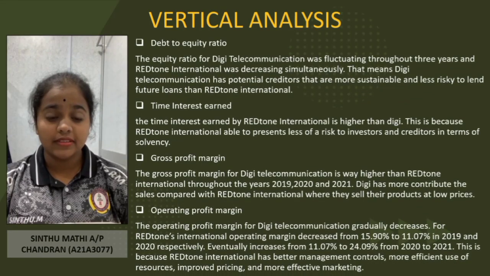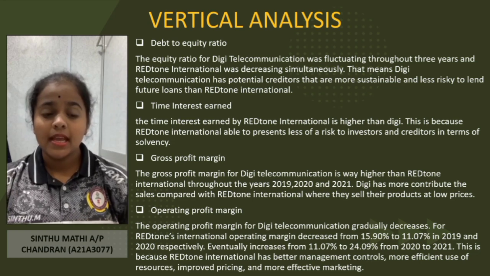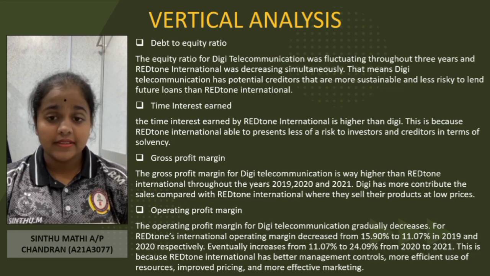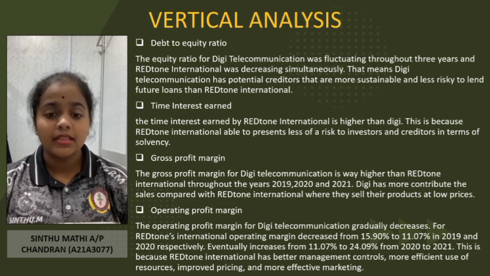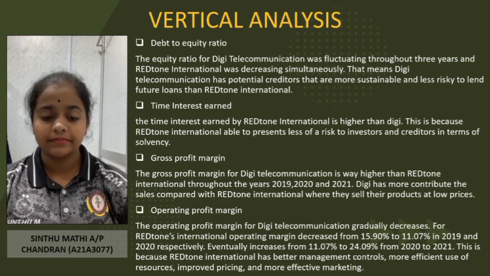Followed by times interest earned. The times interest earned by REDTONE International is higher than DIGI Telecommunication. This is because REDTONE International is able to present less risk to investors and creditors in terms of solvency. Followed by gross profit margin. The gross profit margin for DIGI Telecommunication is way higher than REDTONE International throughout the years 2019, 2020 and 2021. DIGI contributes more to sales compared with REDTONE, where they sell their products at low prices.